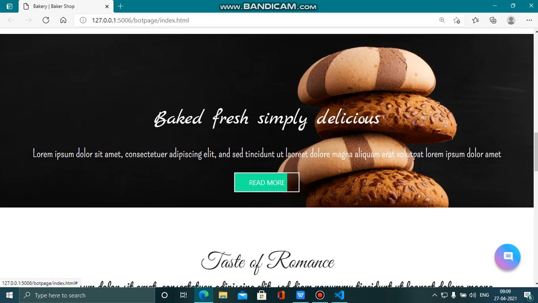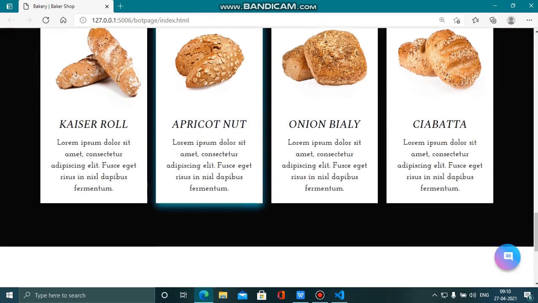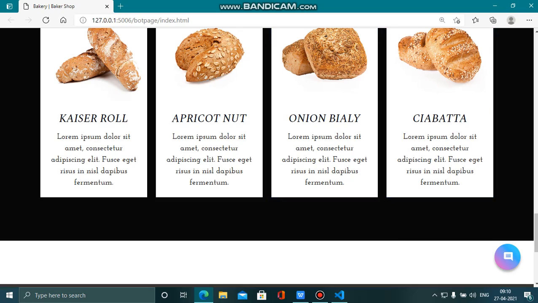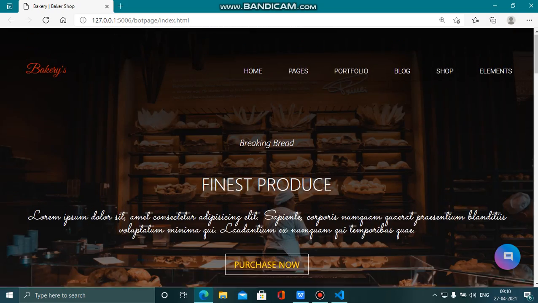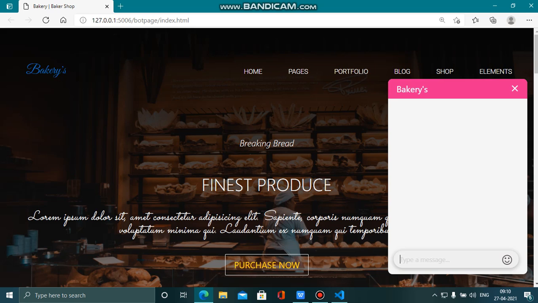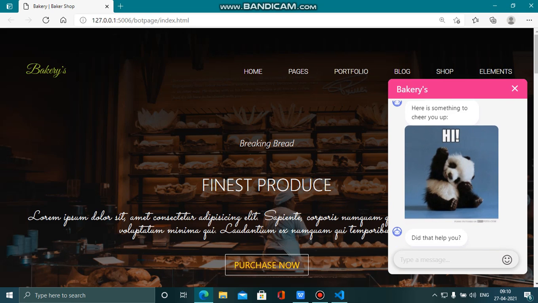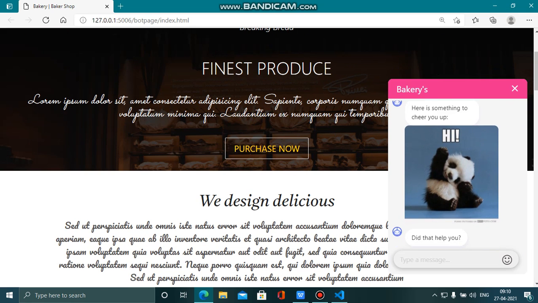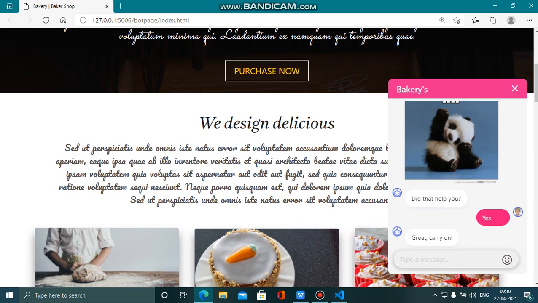You can see here the toggle menu, which is the chatbot. I'll open it. Let's try hi. It asks me how are you. I'll tell it not good. It sends me an image to help. Then I say yes, and it says it is great, carry on.